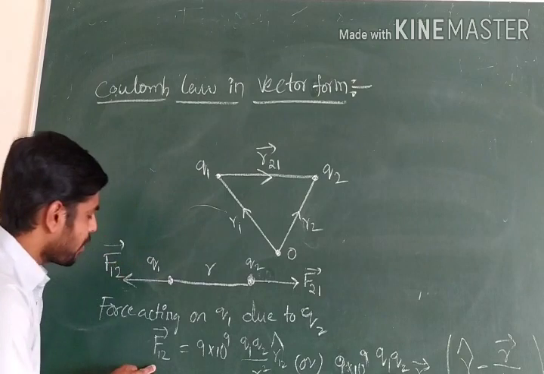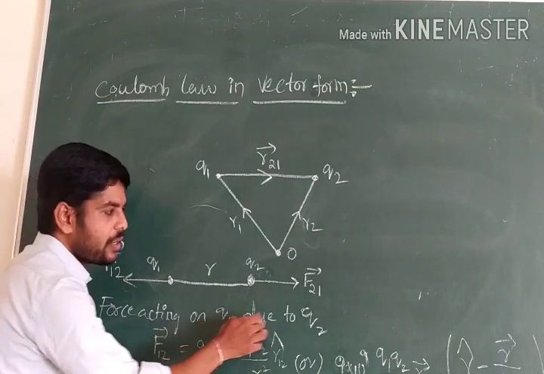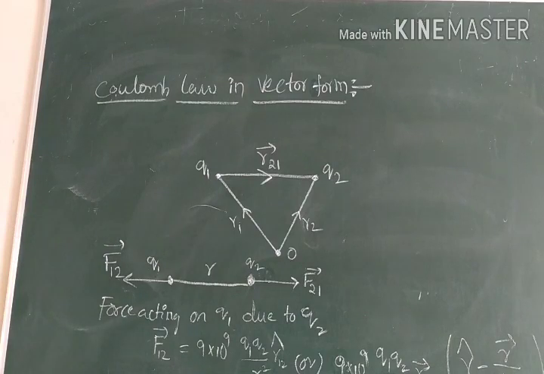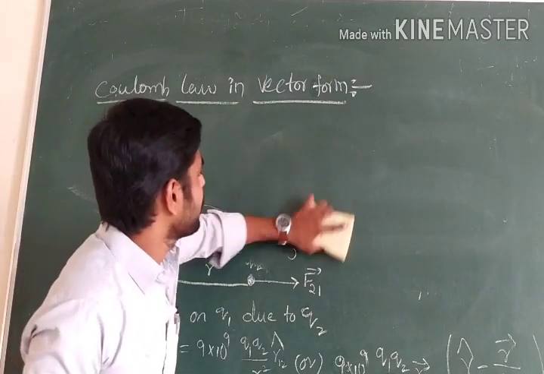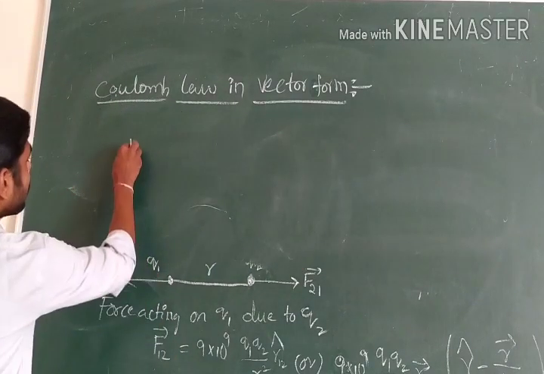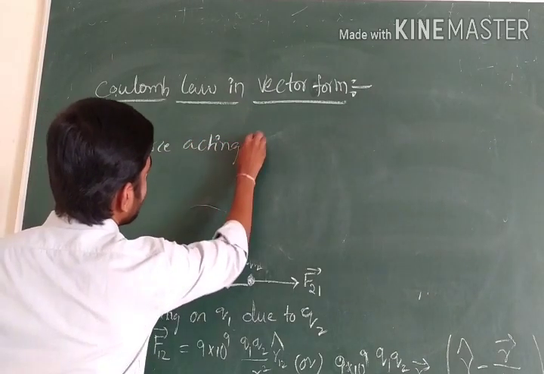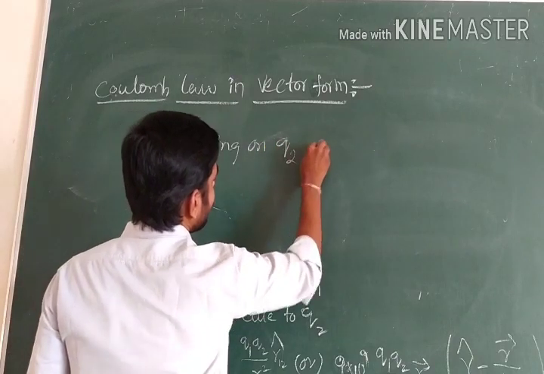So the resultant formula, force acting on Q1 due to Q2, becomes like this. Similarly, the same force acting on Q2 due to Q1.